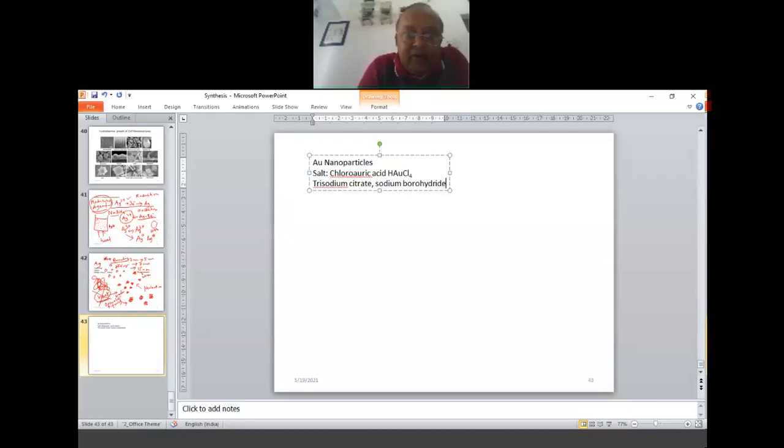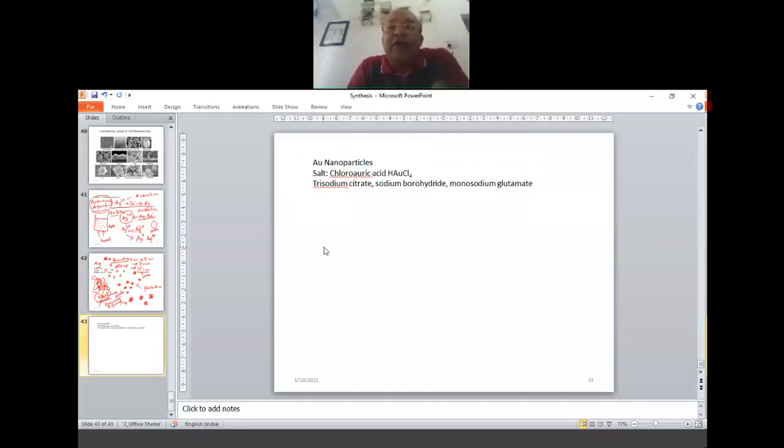Okay, or you can have monosodium glutamate. Okay, so these are some reducing agents for making gold nanoparticles. Fine. So that way we can work on.